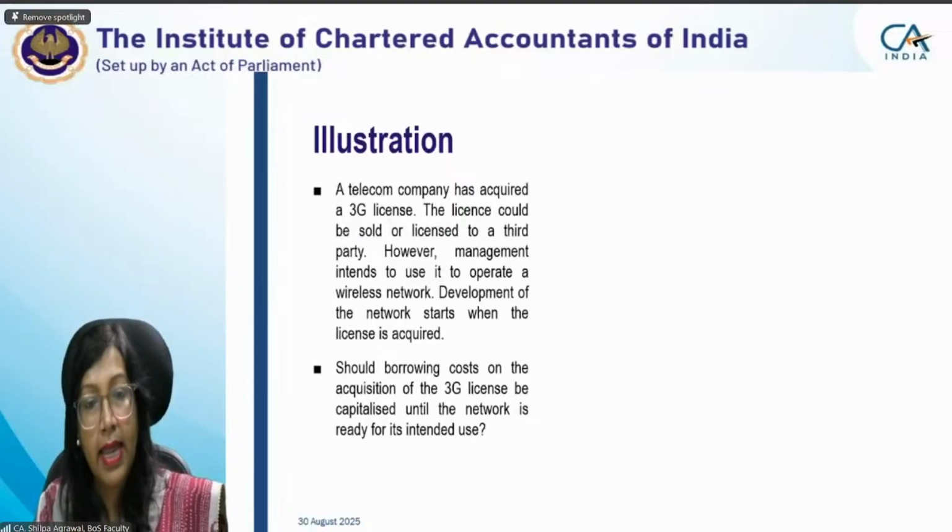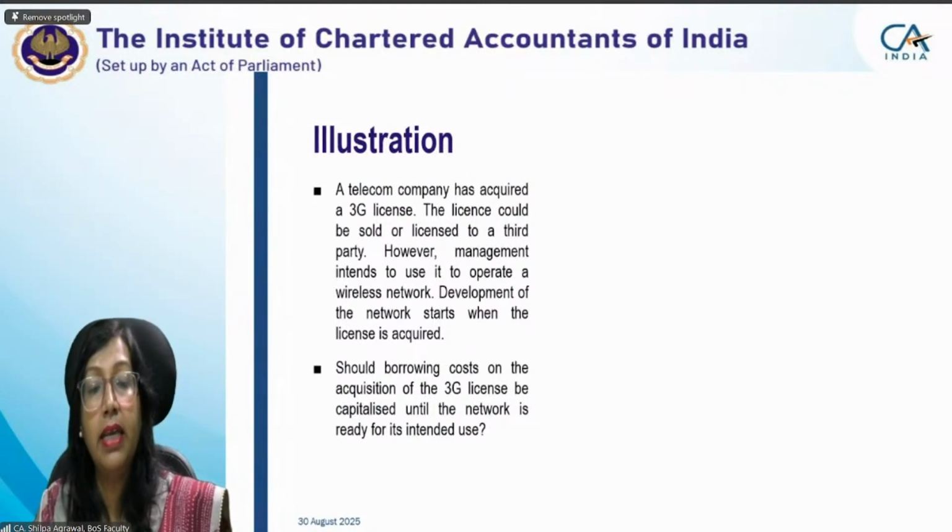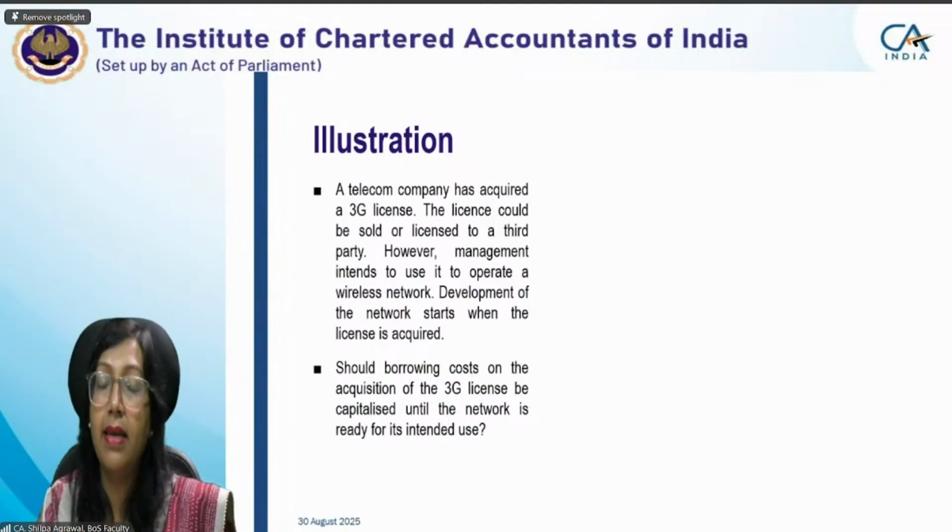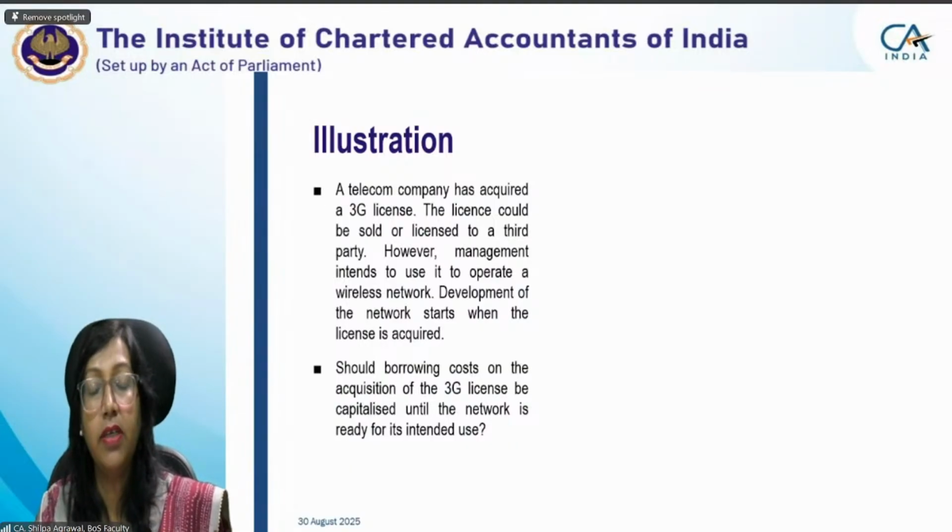Okay. Next example, a telecom company has acquired a 3G license. The license could be sold or licensed to a third party. However, management intends to use it to operate a wireless network. Development of the network starts when the license is acquired. Should borrowing cost on the acquisition of 3G license be capitalized until the network is ready for its intended use?